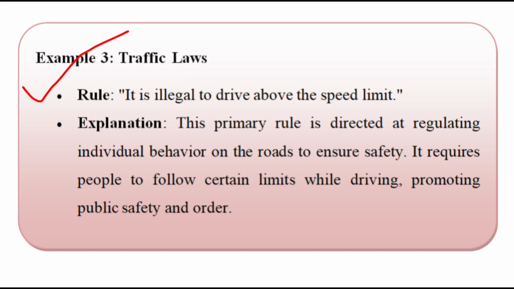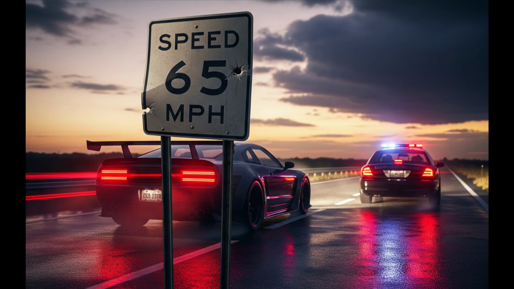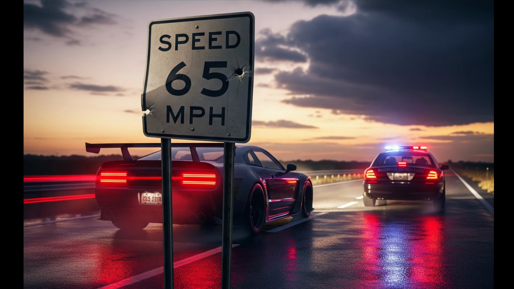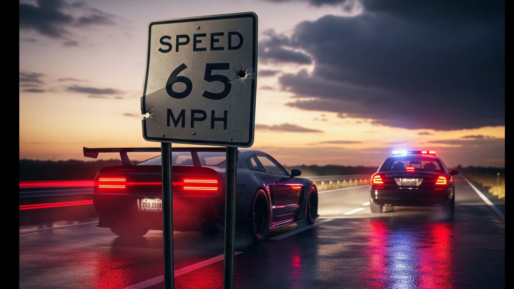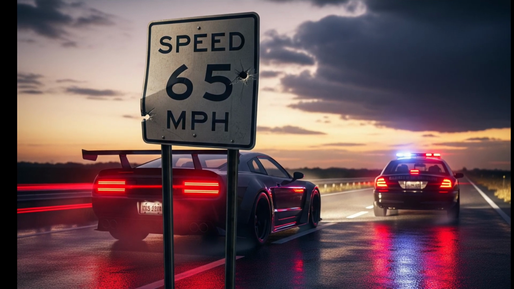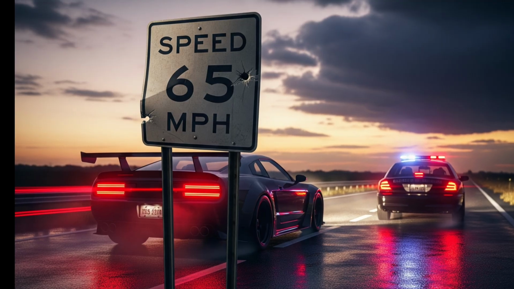Traffic laws. It is illegal to drive above the speed limit. This is a primary rule. This primary rule is directed at regulating individual behavior on the roads to ensure safety. It requires people to follow certain limits while driving. Thus, primary rules promote public safety and order.